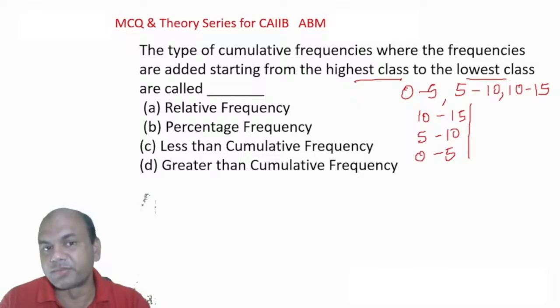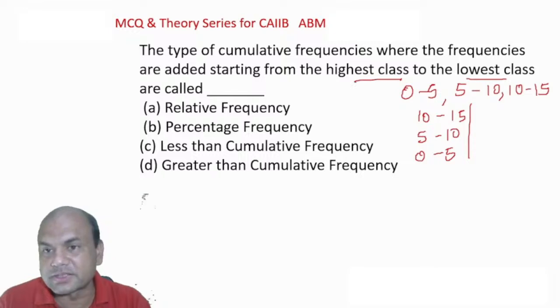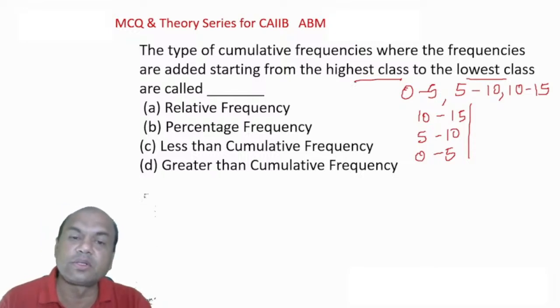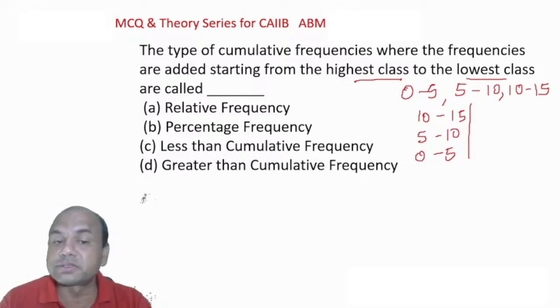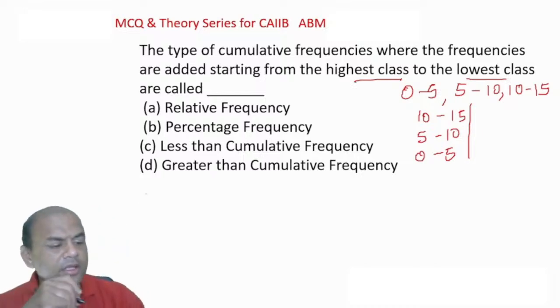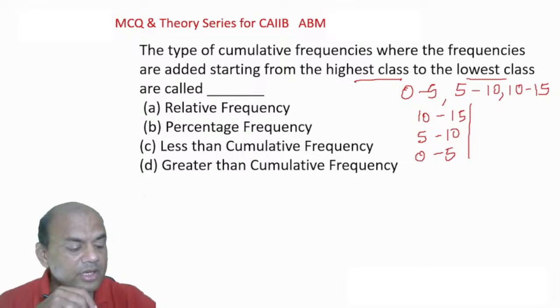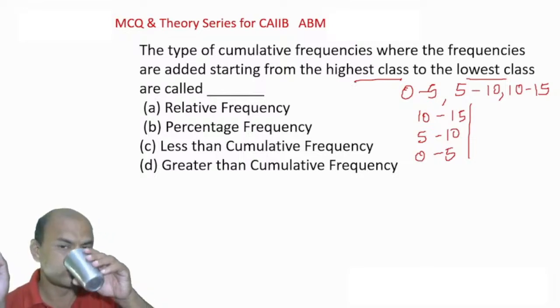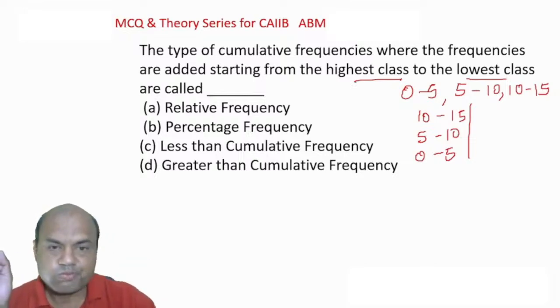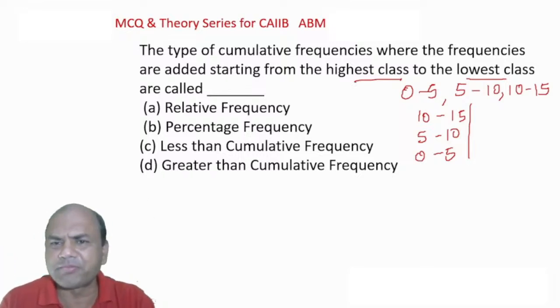This is a question. The type of cumulative frequency where the frequencies are added starting from the highest class to the lowest class is known as what? Relative frequency, percentage frequency, less than cumulative, or greater than cumulative? Type in the comment section. Where is it starting from?